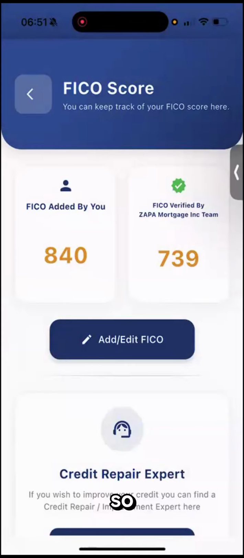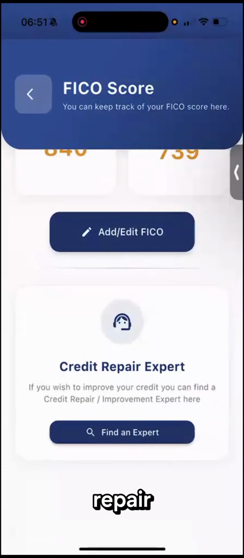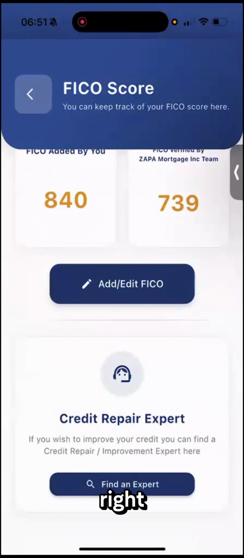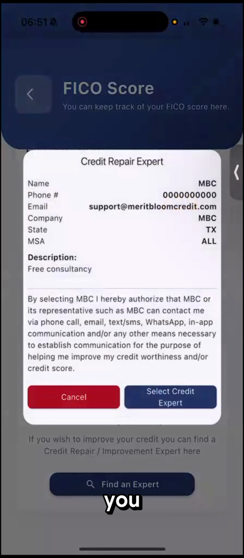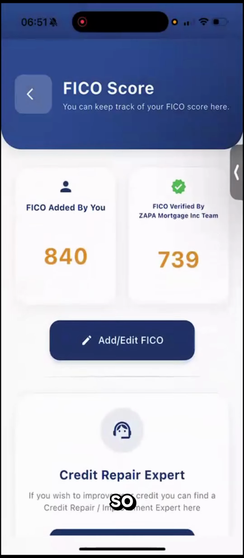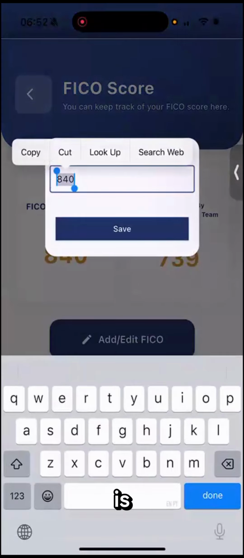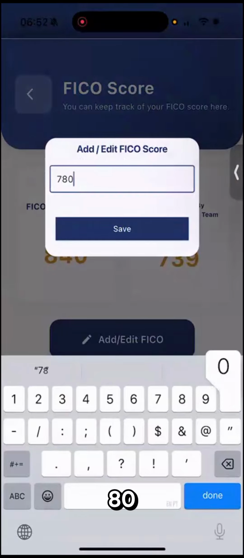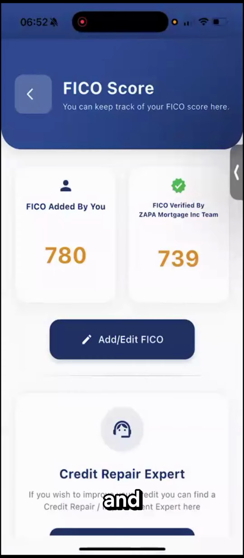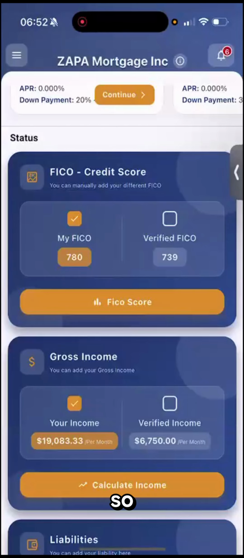Now, if I have any issue with my credit, I can always contact or find a credit repair expert here. Right now, if I click on it, it will show you someone who we work with, but this information can change. So you don't need that. Only if you wish to improve your credit, you can find a credit repair improvement expert here. Now, having said that, I just click on it and I say my credit score is, let's see, 780. And this lender says my credit score is 739, but I think my credit score is 780. So I input my credit score.